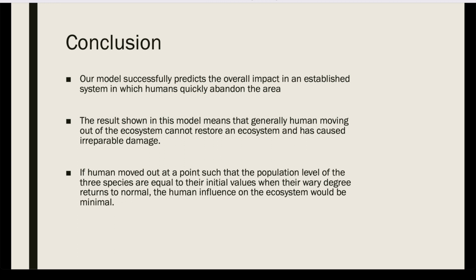If humans move out of the ecosystem at a point such that the populations of the three species are equal to the initial values, and when their wariness degree returns to normal, the human influence on the ecosystem would be minimal.